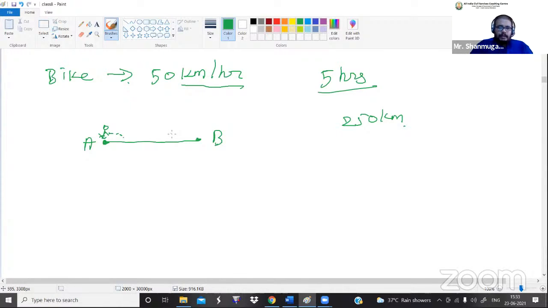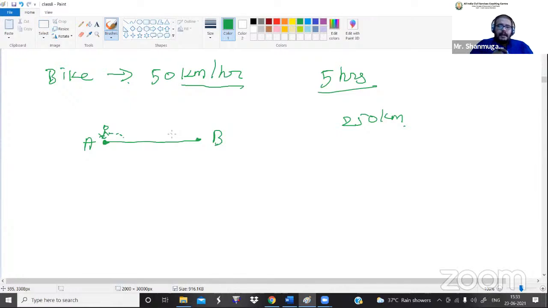Without applying the brake, without any struggle, without reducing the speed of the bike. If I reduce my speed, there will be a change in the speed value. So now the speed of the bike is 50 kilometers per hour, which means from the starting point to the ending point I'm traveling continuously at the same speed of 50 kilometers per hour.